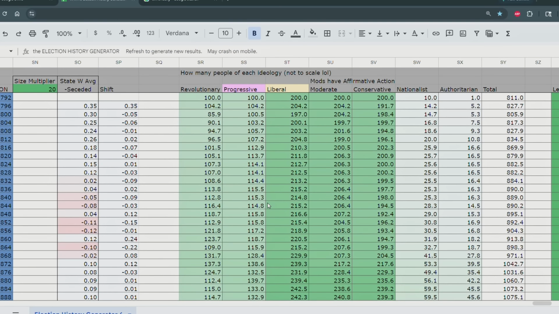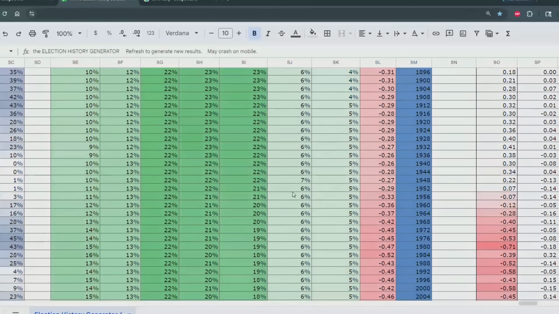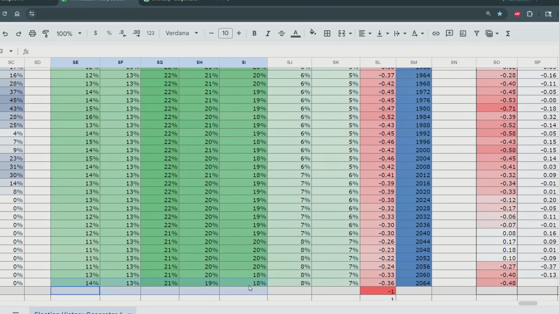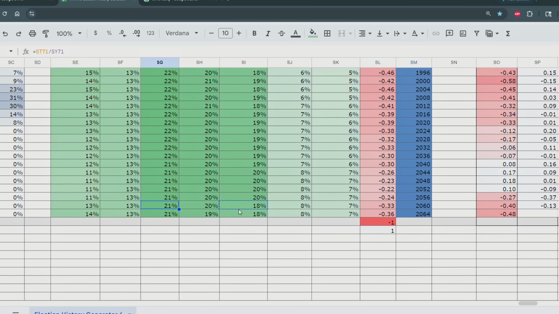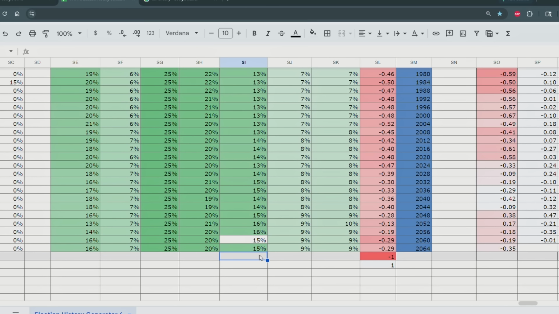What happens is, if the presidents who are left-wing aren't doing a good job, people will shift towards the right. So we can see percentages. Look at that. So nationalists start off with 1% of support in the country, but because all the moderates and the liberals and the progressive presidents don't do a good job, they slowly grow in support over time. Whereas the revolutionaries stay between 12 and 14%, the progressives stay at 12%, and the liberals sink in their support. Oh, didn't mean to do that. And also the moderates and conservatives sink in their support as well. Oh, gotta do it back. Let's fix that error. Okay, there we go, it's fixed.